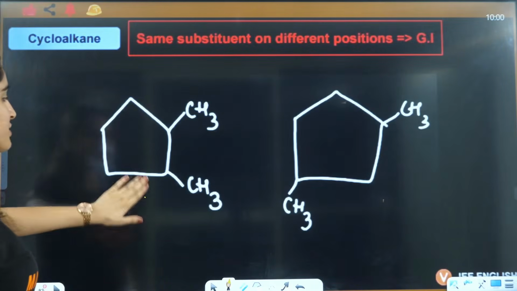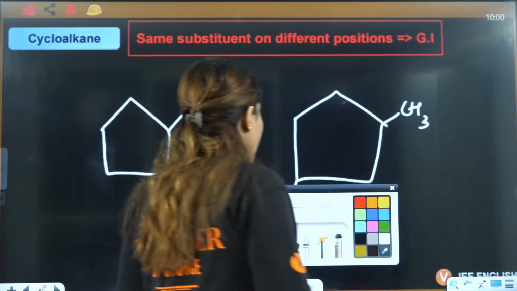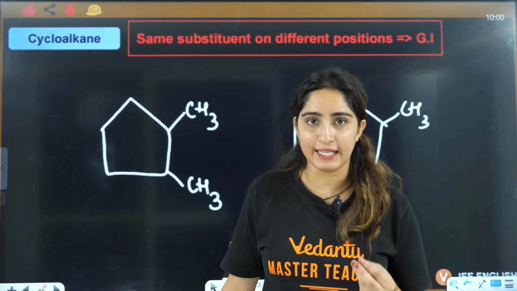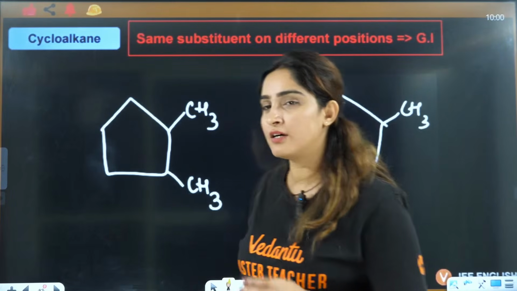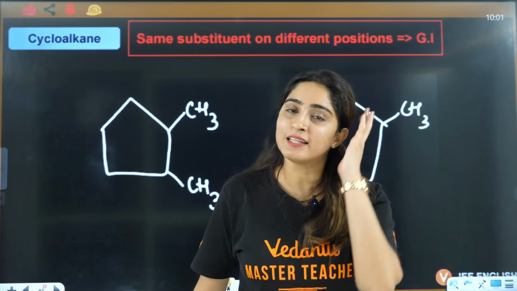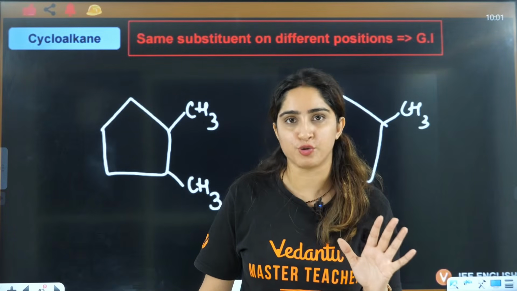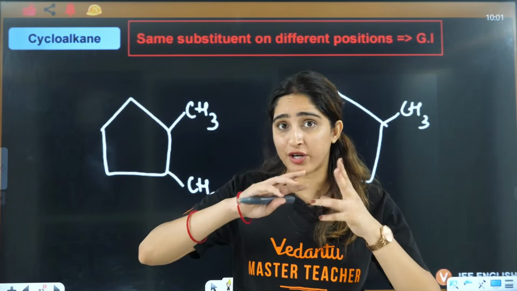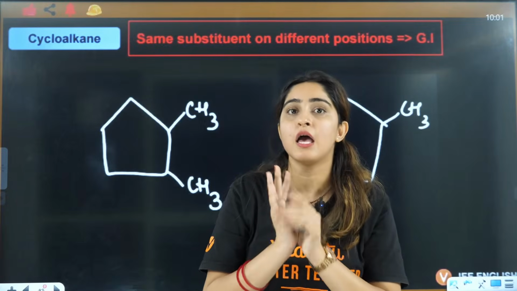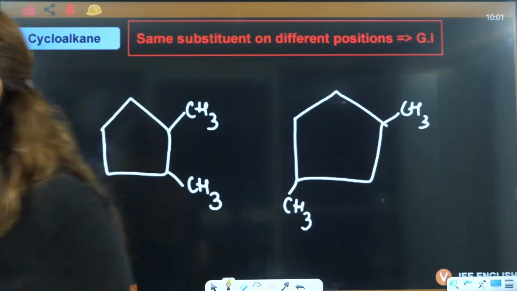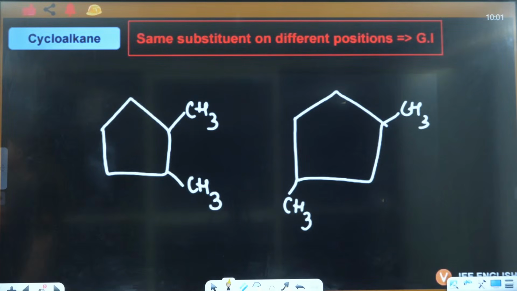Now let's talk about cycloalkane. In cycloalkane, how will you show GI? First thing is, just like alkene, the formula is also the same for alkene and cycloalkane. Similarly, they both have restricted rotation. In cycloalkane, you will have restricted rotation because of the cyclic structure, and because of that restricted rotation, they are going to show GI.